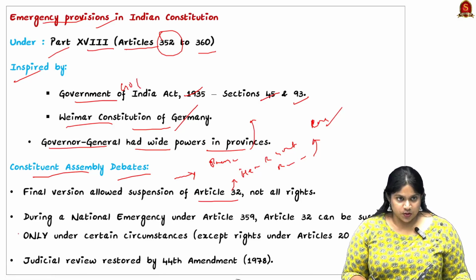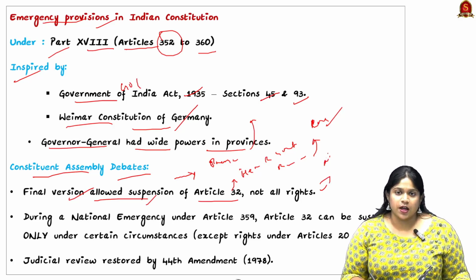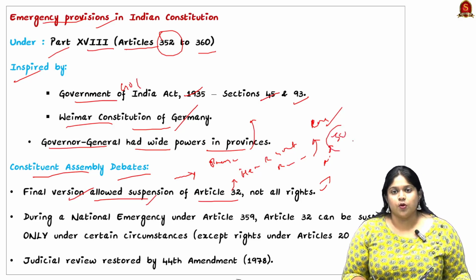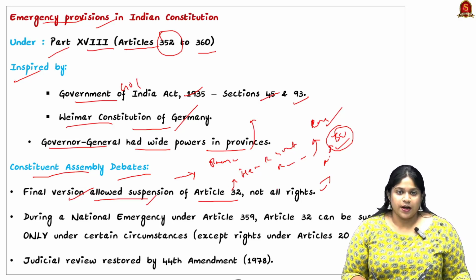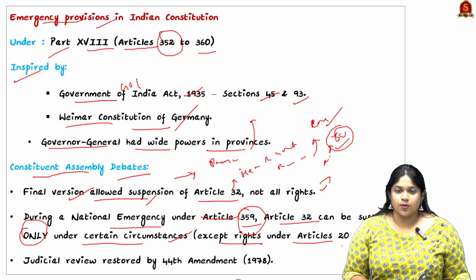First it was suspended, and then the final version allowed the suspension under certain circumstances. Under Article 32, for fundamental rights, people can go to the Supreme Court, and that was suspended during the emergency rule. Later, during a national emergency, under Article 359, Article 32 can be suspended only under certain circumstances, except for the rights under Article 20 and 21.